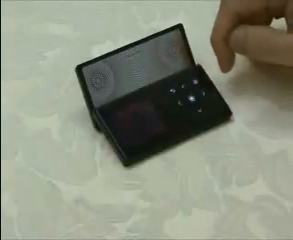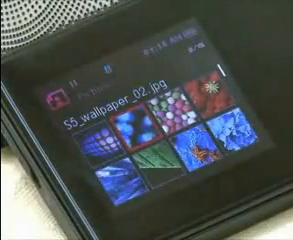In this review, we'll be looking at the picture menu. If you go into the picture menu, there are thumbnails of the pictures. Push the select button to view the image, and push the select button to start the slideshow.